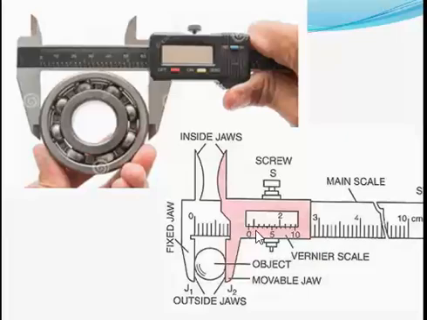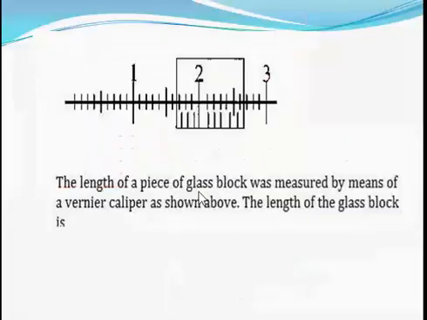I think there's a question here that will help me illustrate this. The question goes like this: the length of a piece of glass block was measured by means of a vernier caliper shown above. So this is the reading. This is the vernier caliper. The length of the glass block is? So now how do I take this reading? Simple. Both from the main scale and the vernier scale.